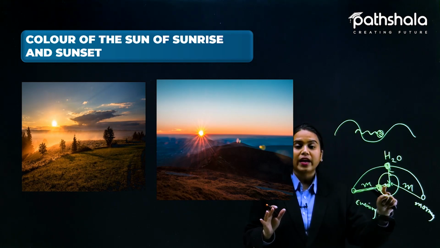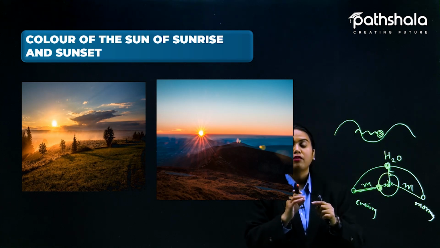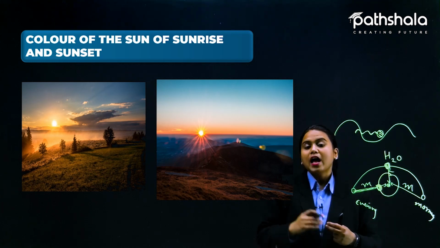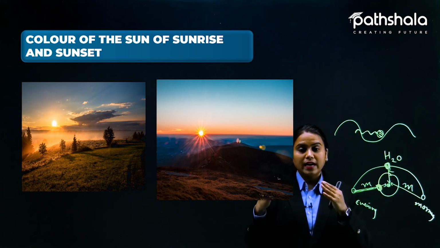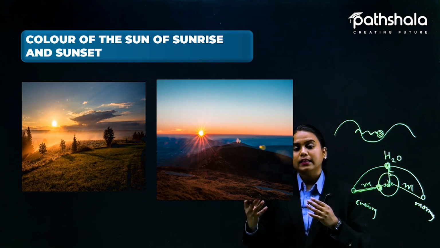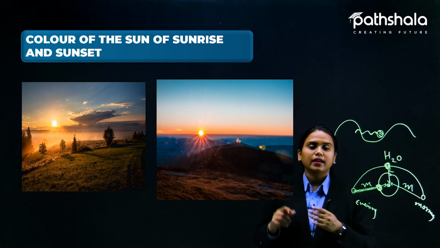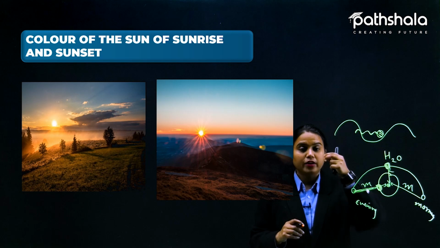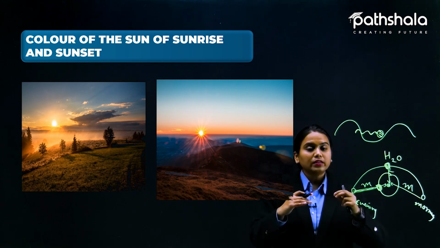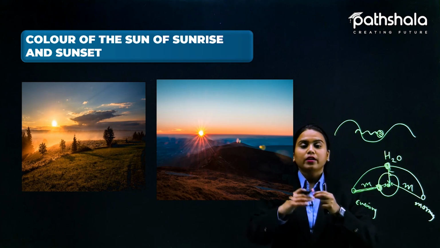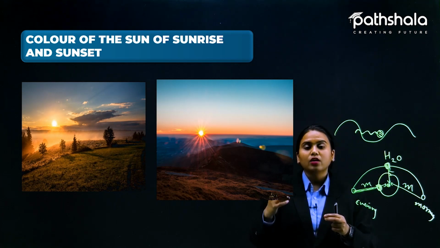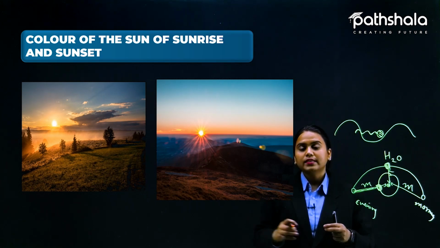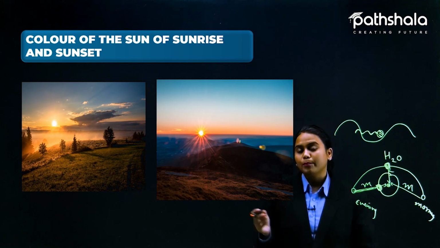So, only red light and a mixing of red like orange and the colors around it are the ones that reach us. And you know that while looking at something, you can only see the thing whose light is going to enter into your eyes. You only see the thing that is entering your eyes, and while it is entering, only then your brain gives you the indication that yes, you are looking at that thing. That is why the horizon during sunrise and sunset appears like this.